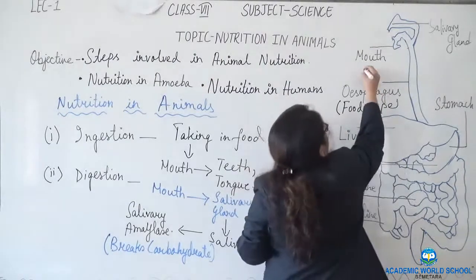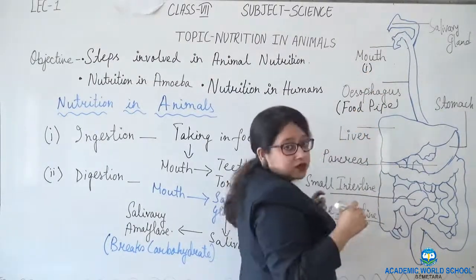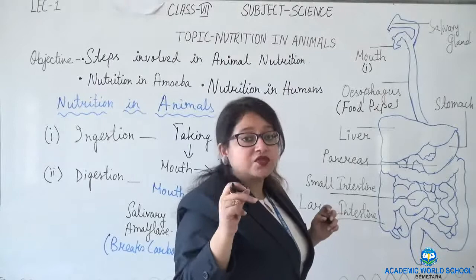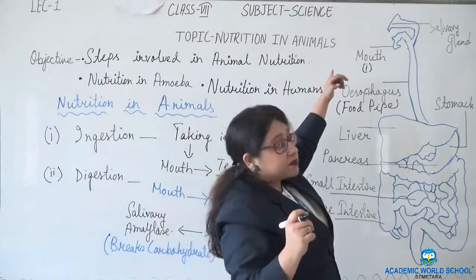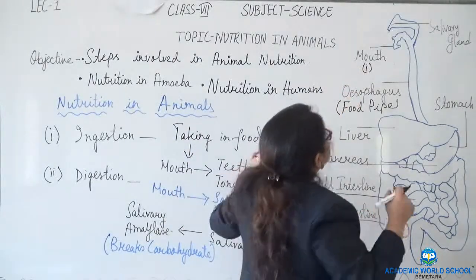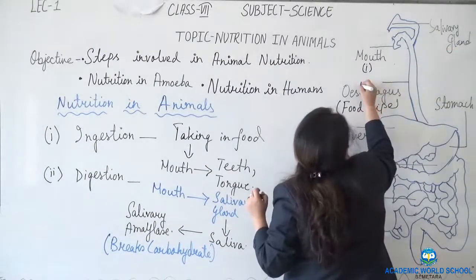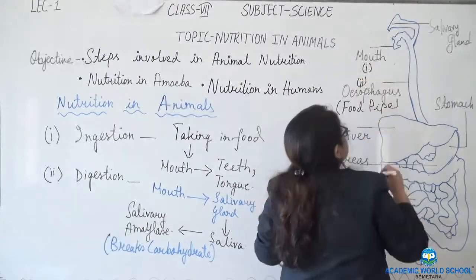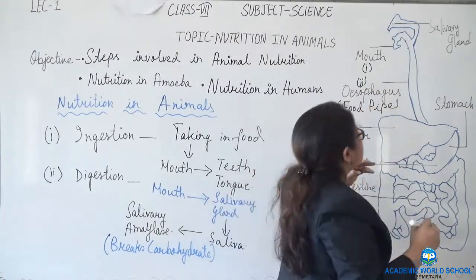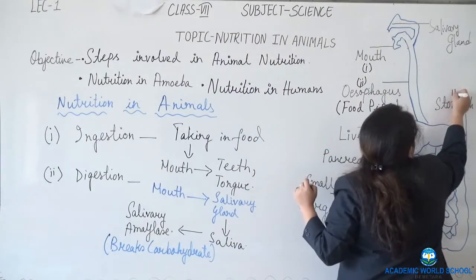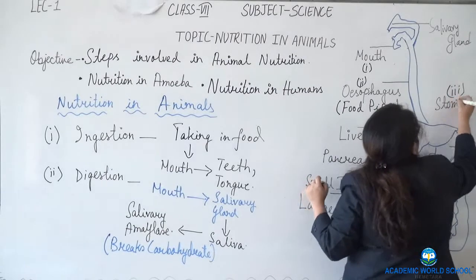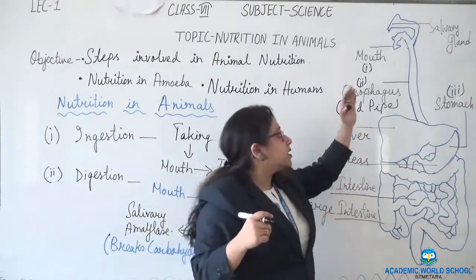So first is our mouth. The first organ which is related to digestion is the mouth. In the mouth, we are having the salivary gland and saliva. After the mouth, it is passed through the esophagus, and from the esophagus, it is passed to the stomach. The third organ that is related is the stomach.